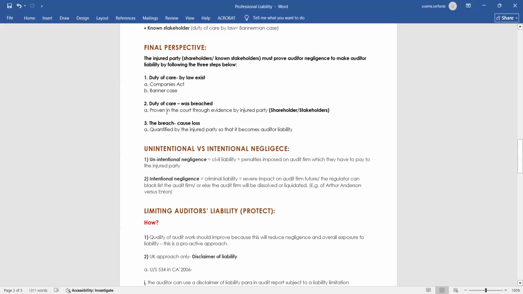Point two, prove in court through evidence: the injured party must submit documentary evidence to the court to prove the auditor's breach. The third is the breach cost by law: the injured party must also quantify the amount of loss which the injured party has suffered due to the auditor's negligence.